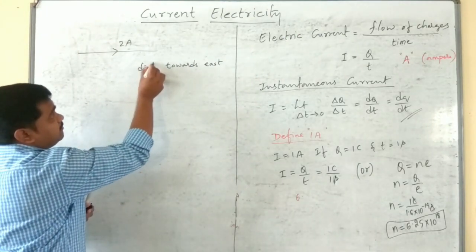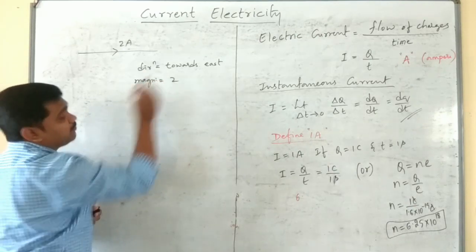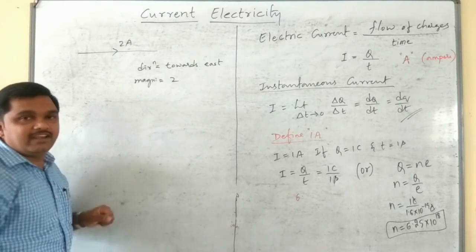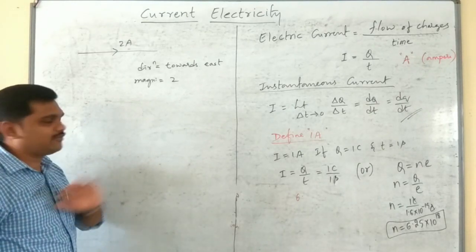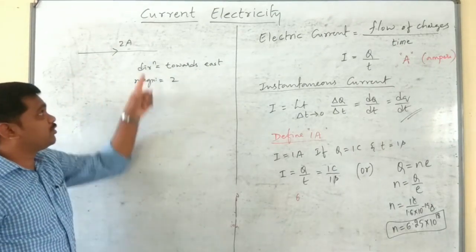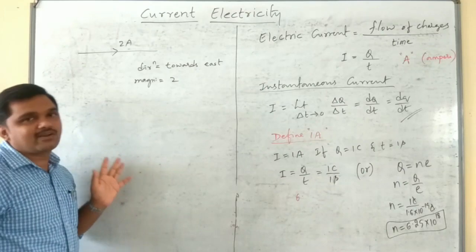Direction is towards east, magnitude is 2. Therefore, it is having both magnitude and direction. Is it not a vector? Please remember, though electric current possesses both magnitude and direction, it is still taken as a scalar quantity.